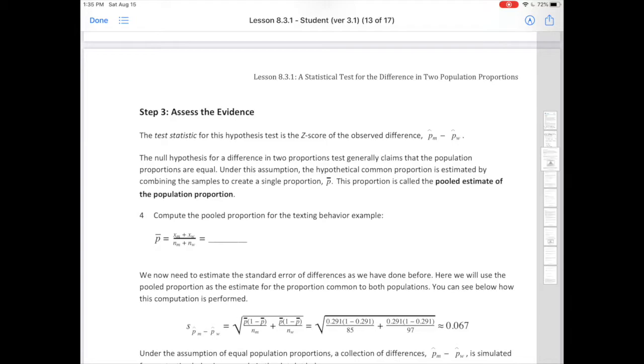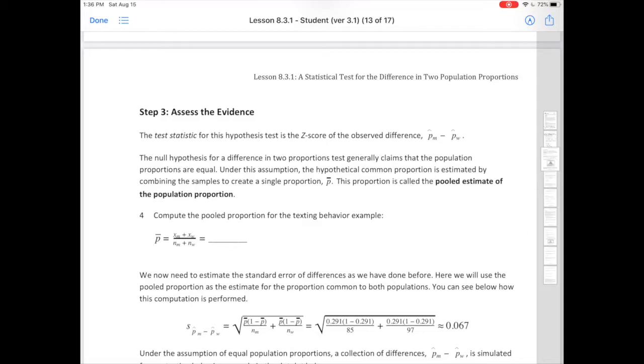The null hypothesis for a difference in two proportions test generally claims that the proportions are equal. Under this assumption, the hypothetical common proportion is estimated by combining the samples to create a single proportion, P bar. This proportion is called the pooled estimate of the population proportion.